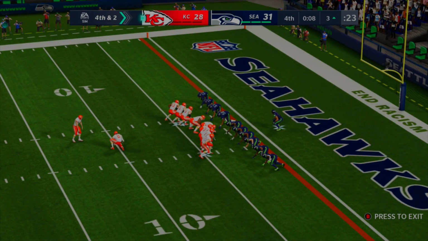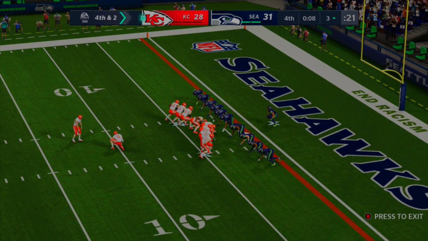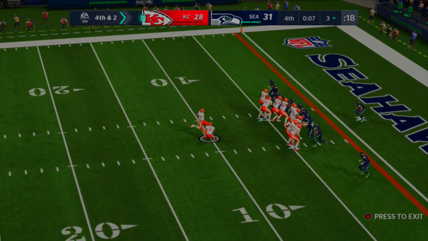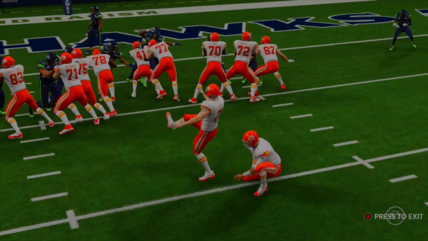Yep, here comes the kick. This is the tie of the game right here. And nope, we have a timeout. All right, the big kick from Harrison Butker. Let's see if he can put this one through to go into overtime, more than likely. And yeah, that's the 31-all game, so that means we have overtime here in Seattle between a really good game